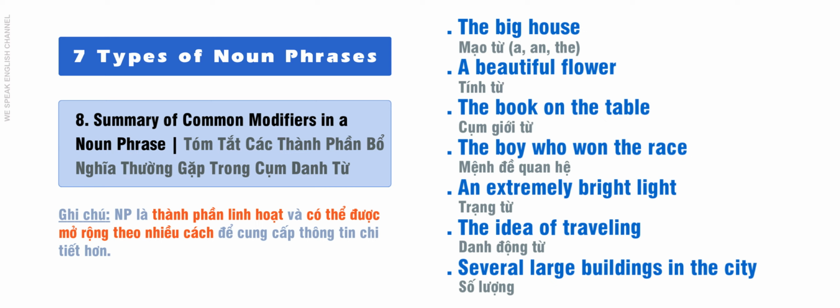The boy who won the race. An extremely bright light. The idea of traveling. Several large buildings in the city.